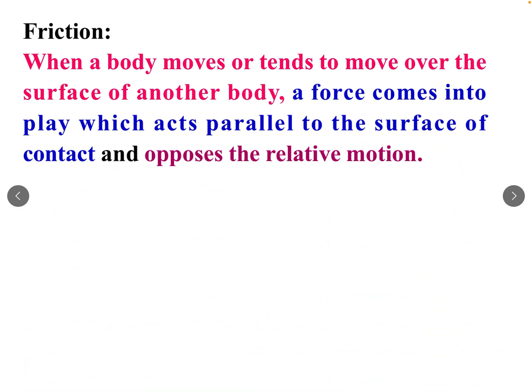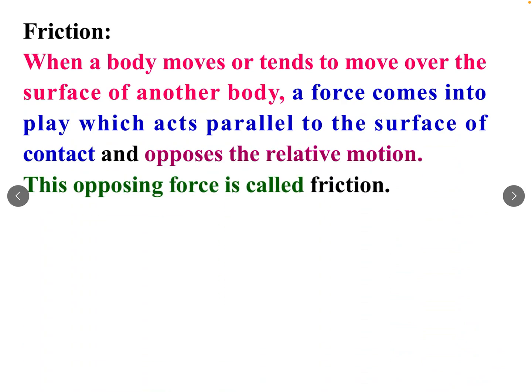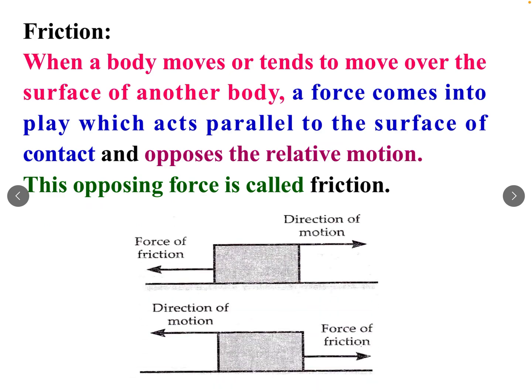When a body moves or tends to move over the surface of another body, a force comes into play which acts parallel to the surface of contact and opposes the relative motion. That force, which is parallel to the surface of contact and opposes the relative motion, is called friction. This opposing force is called friction.